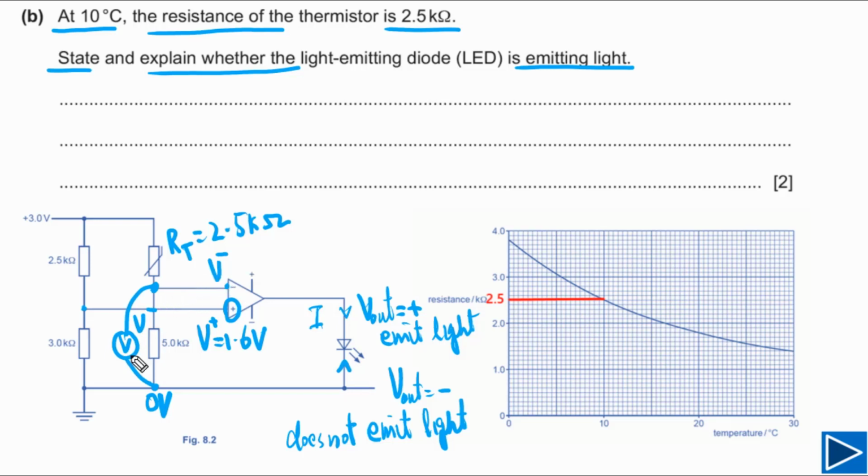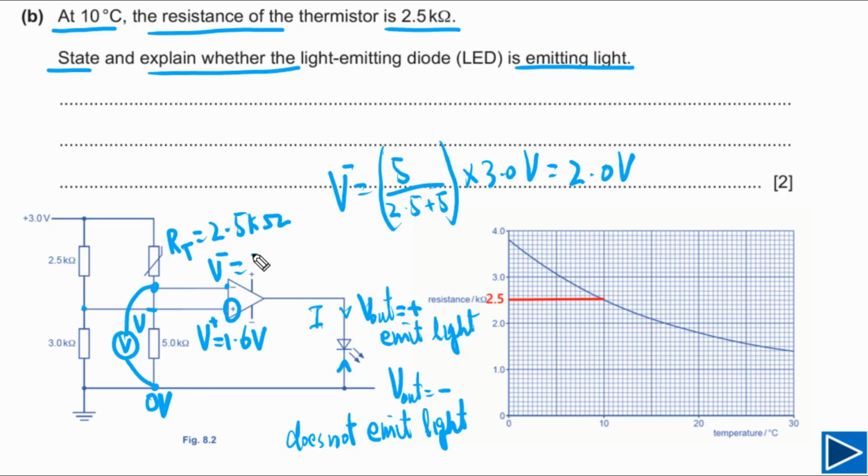Let's try to find out what is the potential difference across the 5 kilo ohm resistor. So this is V minus, and this will be equal to 5 divided by 2.5 plus 5, multiplied by the potential difference across these two resistors, that is equal to 3.0 volts. In this case our final answer is 2.0 volts. So V minus is equal to 2.0 volts.